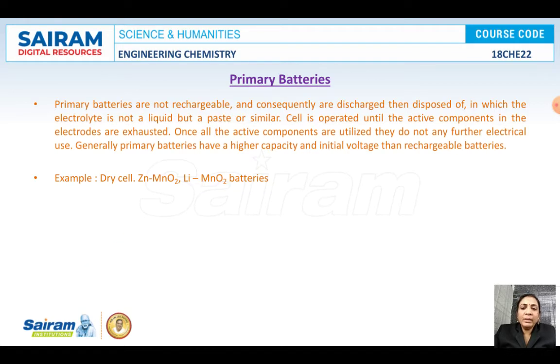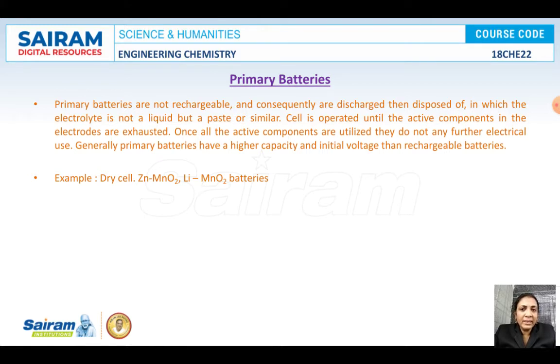What are these primary batteries? The batteries which we are using in a wristwatch, wall clocks, remotes, toys, all these come under primary batteries. Active components will be present in the battery. During the discharging process they react to give the energy. After it is utilized, we discard it. We cannot use it again.